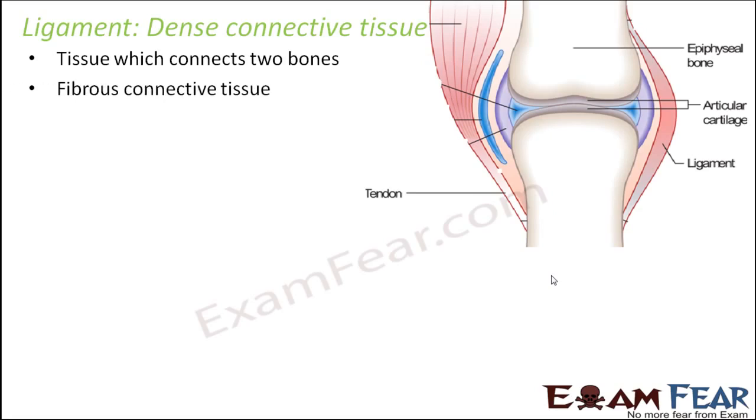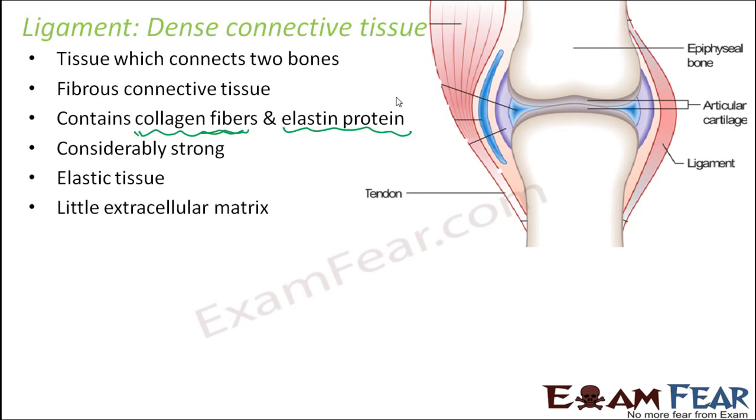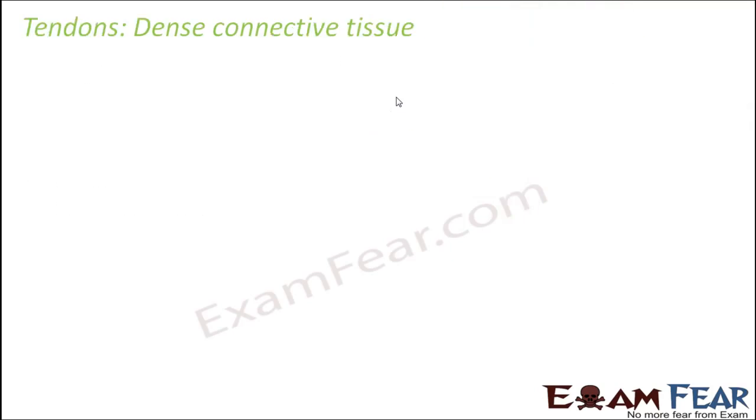It is a fibrous connective tissue. So the connective tissue has a lot of fibers in it, and that is why it is called fibrous connective tissue. Which type of fibers are present? Mostly collagen fibers and elastin protein. These are the type of fibers which are mostly present in ligament. They are considerably strong, of course. It is an elastic tissue, however, some flexibility is there. Little extracellular matrix, not too much of extracellular matrix is really present here.